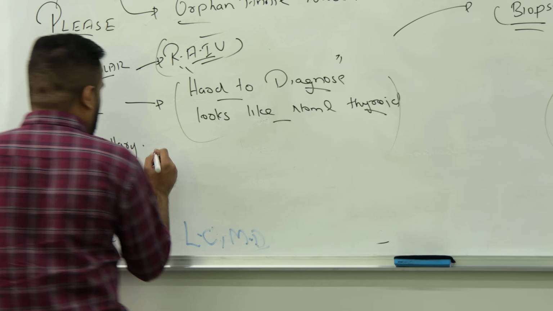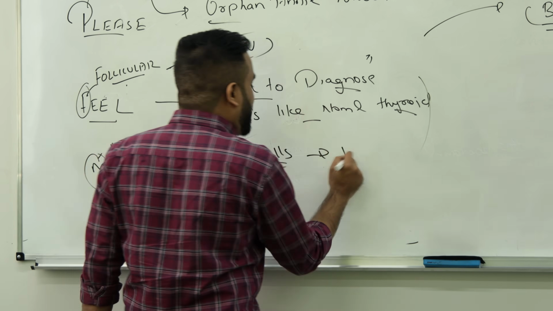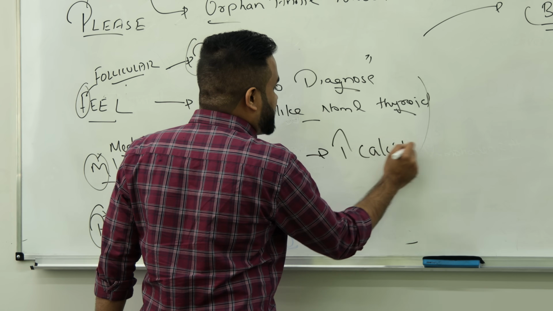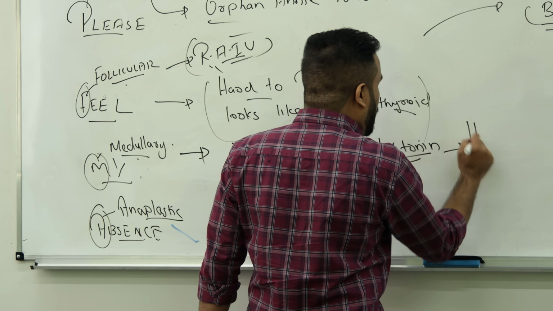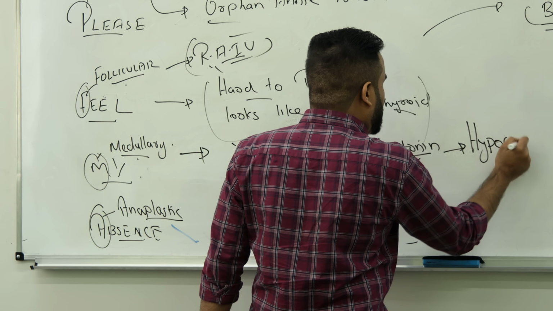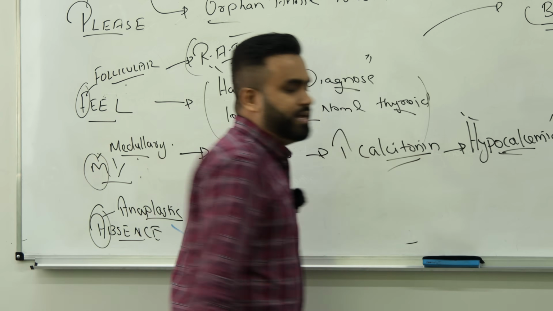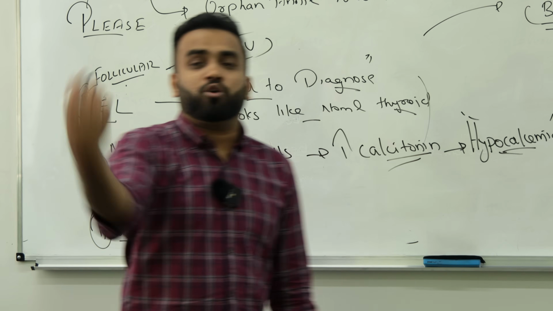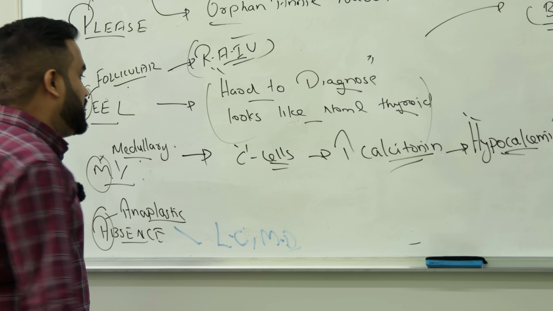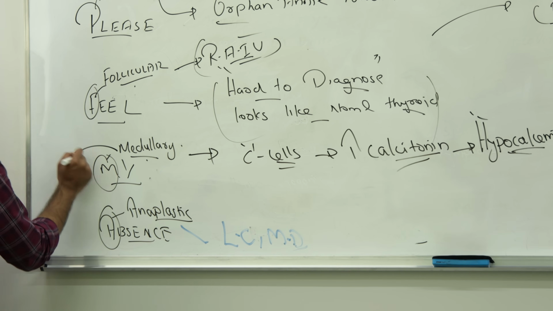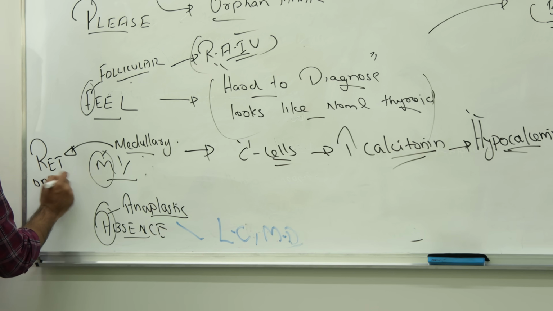Medullary is the most important one. Here the tumor is in the C cells. C cells, you remember, produce calcitonin. If Ashik has more calcitonin, what does it cause in our blood? Sure, I will have hypocalcemia. So they will ask you in the CROC, in FMG, in the PG, in the IMLE, everywhere: which thyroid cancer will cause hypocalcemia? Medullary thyroid cancer. Remember, there is an association here. They are associated with the RET oncogene. Remember that also? RET oncogene.